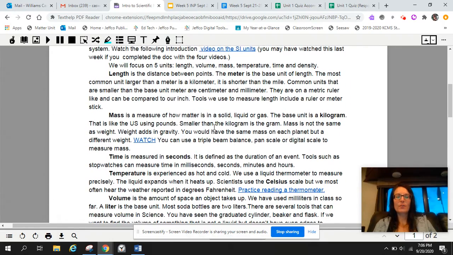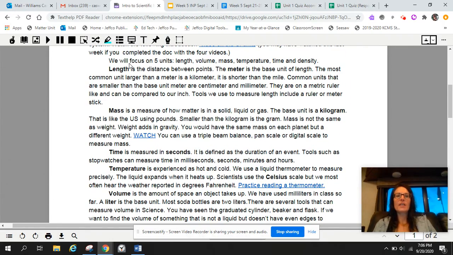So we're about halfway through, and what we see here is an introduction to this whole last part of this reading. It says we will focus on 5 units: length, volume, mass, temperature, time, and density. That looks like 6. 1, 2, 3, 4, 5, 6.